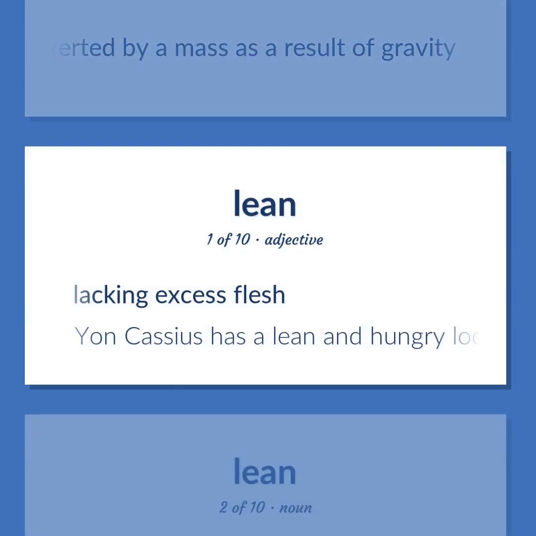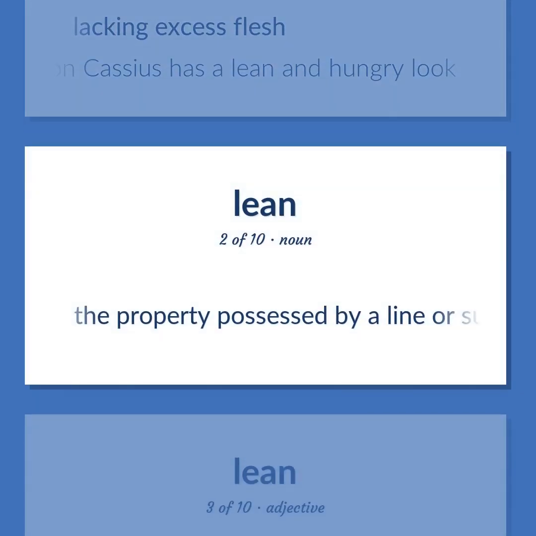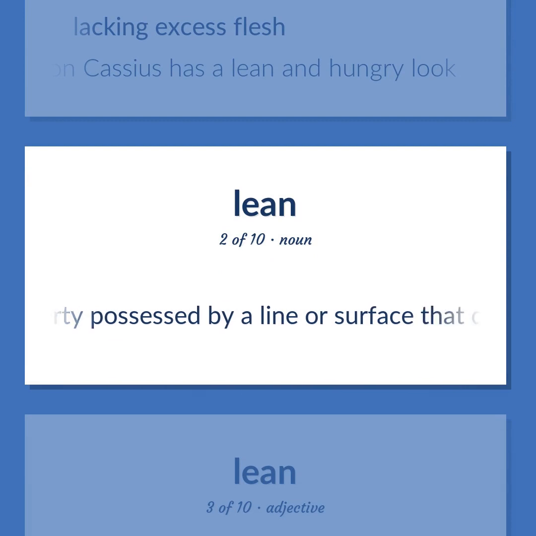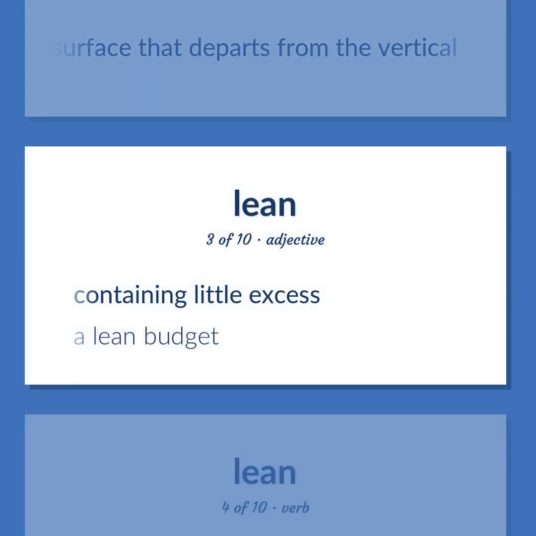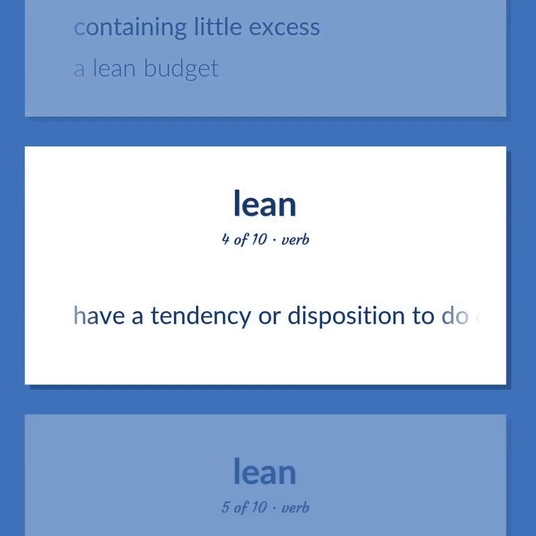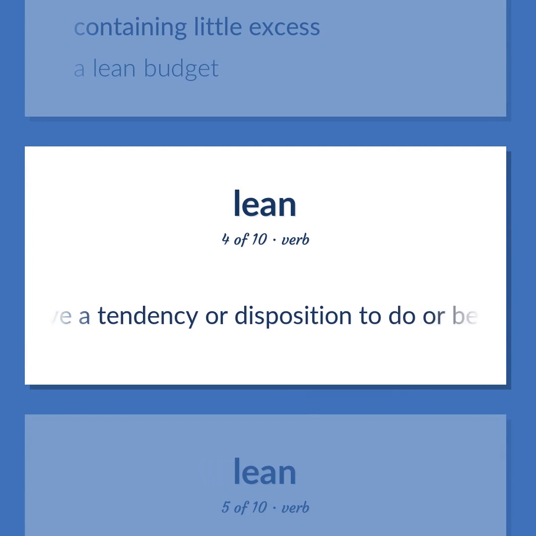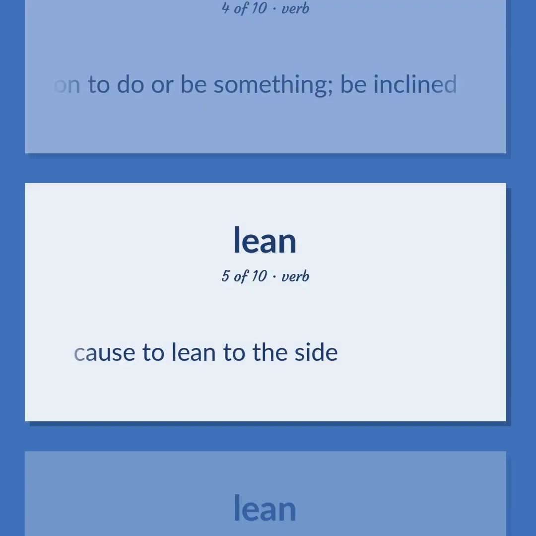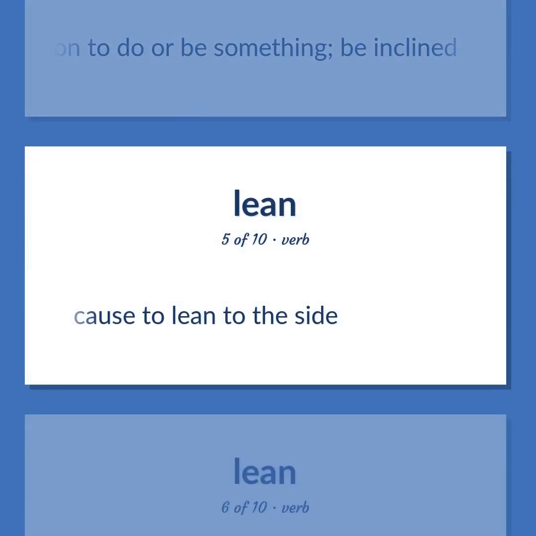Lacking excess flesh. Jan Cassius has a lean and hungry look. The property possessed by a line or surface that departs from the vertical. Containing little excess. A lean budget. Have a tendency or disposition to do or be something, be inclined. Cause to lean to the side.